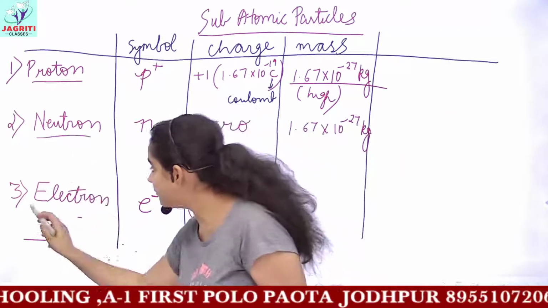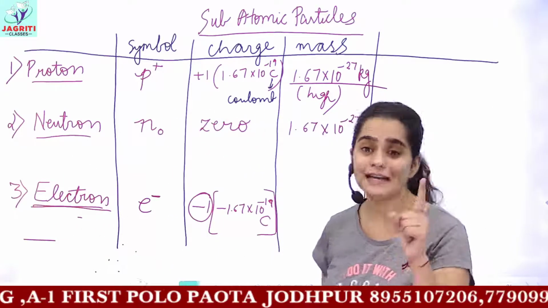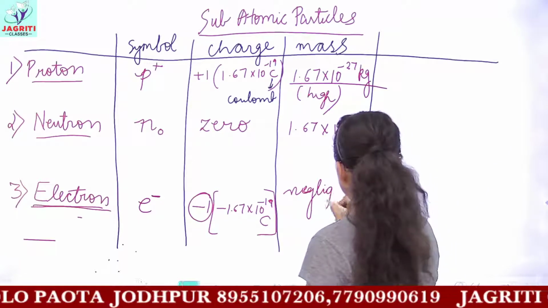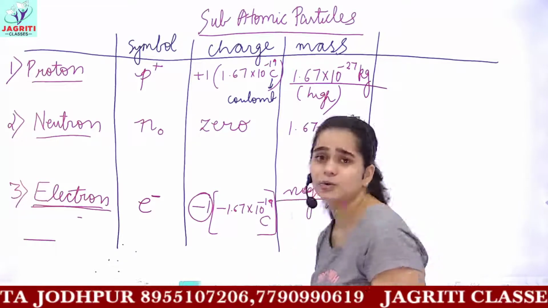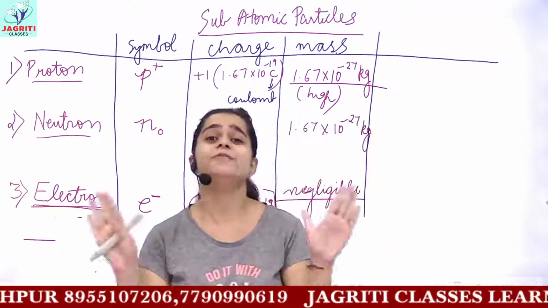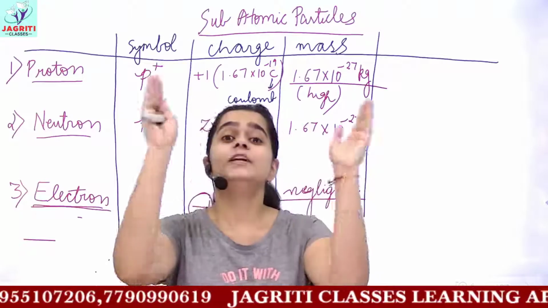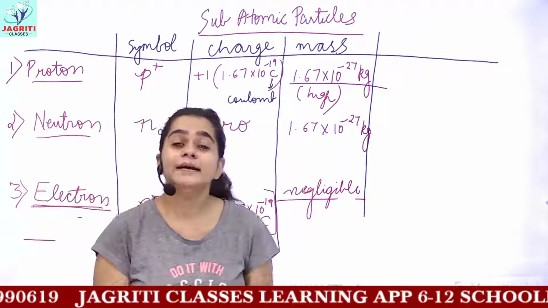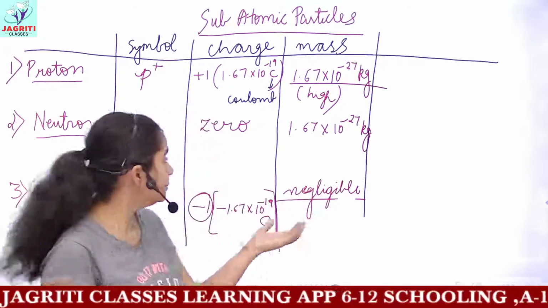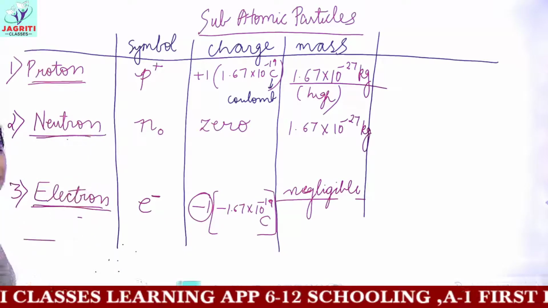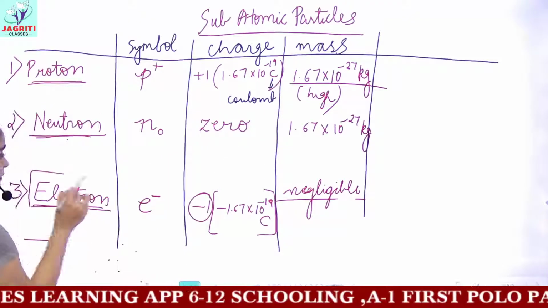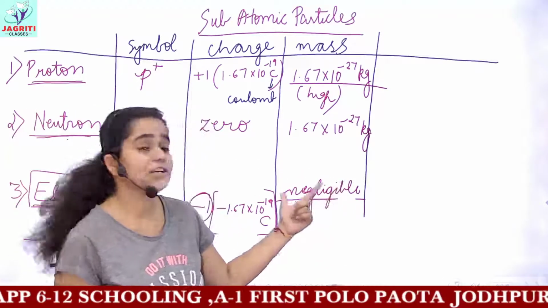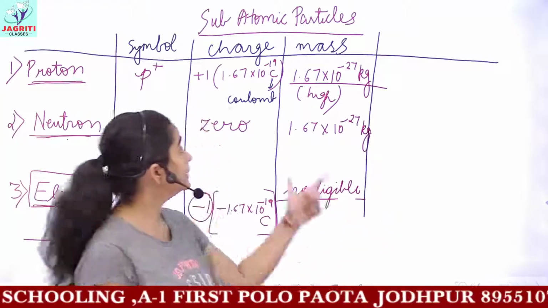But now talking about the electron, the mass of one electron, as written in the books, is very negligible. Negligible means equal to 0. Electrons do not have any effect on the mass of the atom. The mass of the atom, which we learned to calculate in earlier lectures, would be the mass of proton and neutron. In the mass factor we do not involve electron, because this electron has a negligible mass, and this negligible mass can be ignored while calculating the mass of the atom.